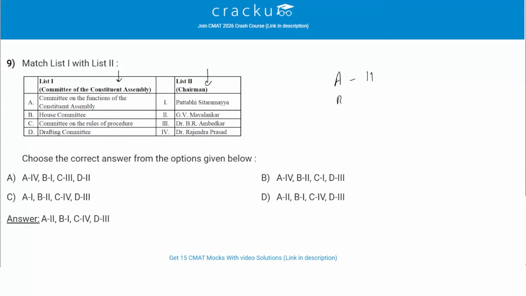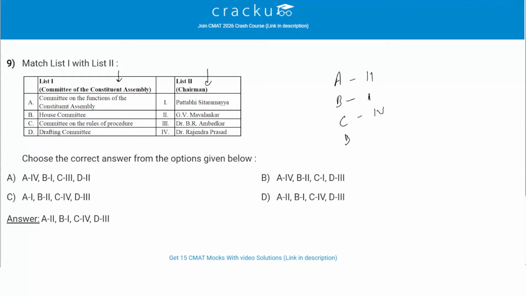Then we have B, which is House Committee. So House Committee's chairman was Pattabhi Sitaramya, which is 1. Pattabhi Sitaramya chaired the House Committee, which was responsible for matters related to staff and accommodation for the Constituent Assembly delegates. Then we have C, which is Committee on the Rules of Procedure. This was Dr. Rajendra Prasad, which is 4th. Dr. Rajendra Prasad was the first president of the Assembly. He chaired this committee which formulated the procedural rules for Assembly's function.